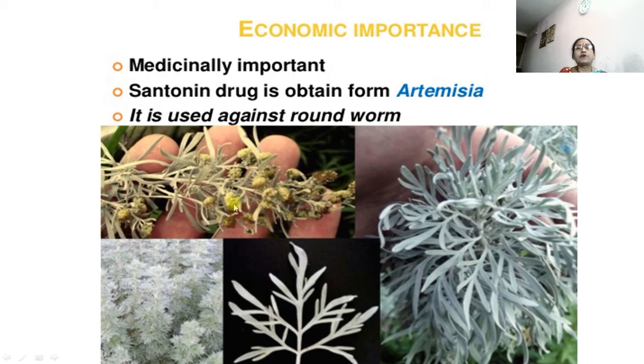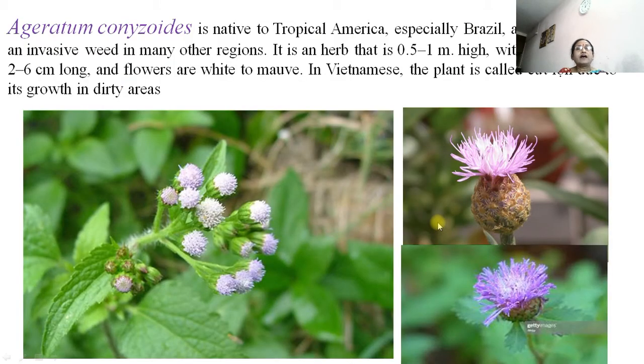Then medicinally important plants. Then we will study some special plants one by one. A large number of plants are included in this family, but some of them are discussed here. First one is Ageratum conyzoides. This is a native of tropical America. We call it Congress grass, and it is a plant which we brought from foreign lands.